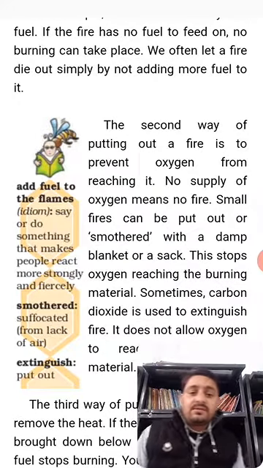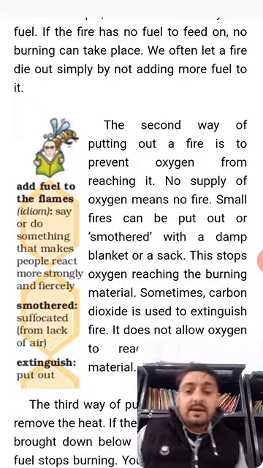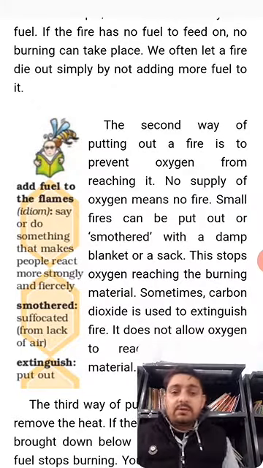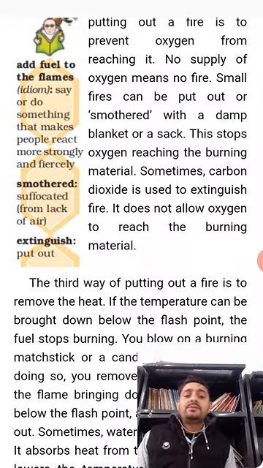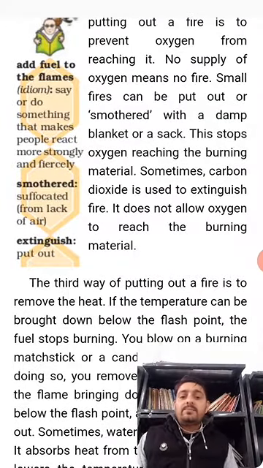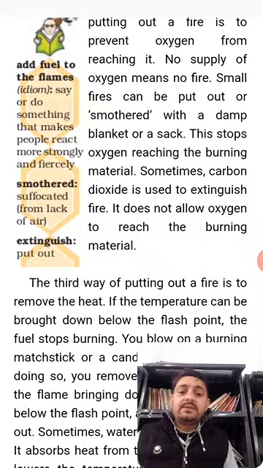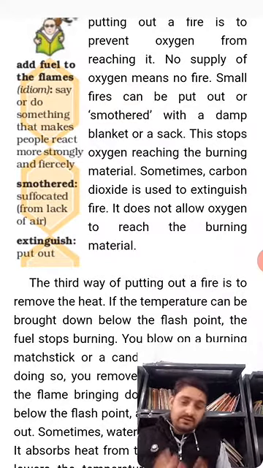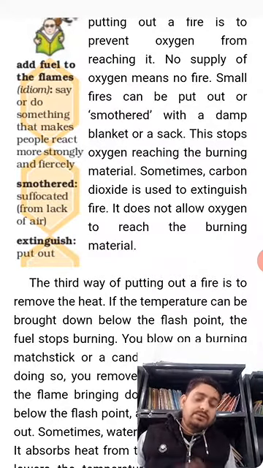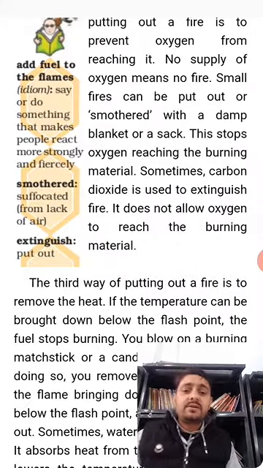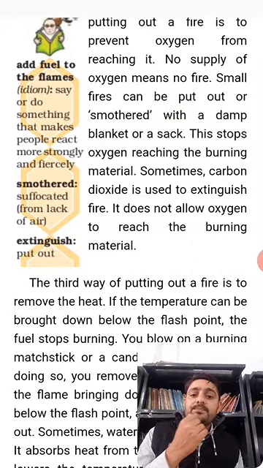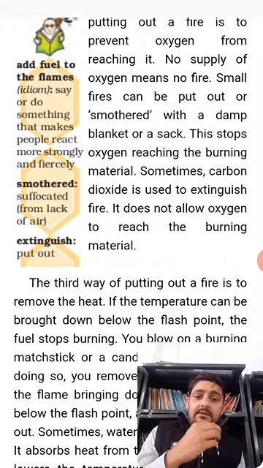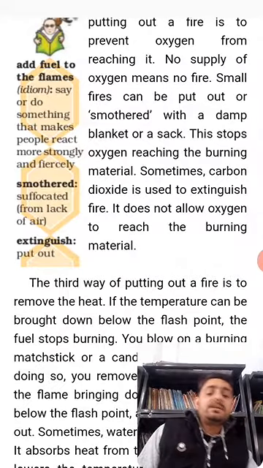Sometimes carbon dioxide is used to extinguish fire. It does not allow oxygen to reach the burning material. We use carbon dioxide. After using the carbon dioxide, what happens? That carbon dioxide does not allow oxygen to reach the burning material.